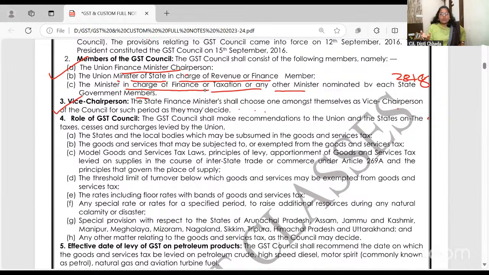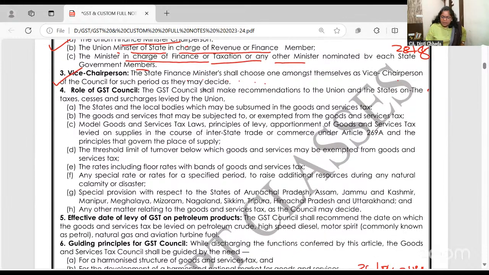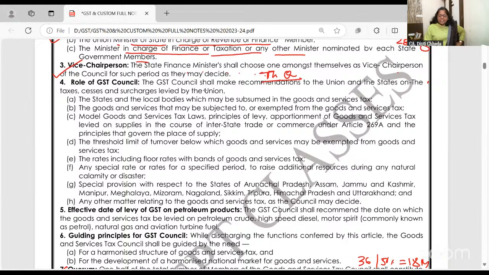And what's the role of the council? Just now I told you. See, they are monitoring. Theory question, likho. GST Council shall make recommendations to the Union and state governments on taxes, cess, surcharge, state and local body taxes that are subsumed, goods and services which are exempted or nil rated or taxable, model GST laws, apportionment of goods and services, threshold limit for registration, rates including the floor rates, special rates for a few items, किसको raise करो, किसको कम करो.